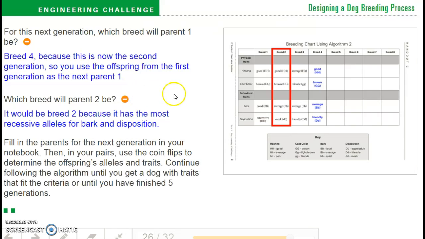Fill in the parents for the next generation in your notebook. Then in your pairs, use the coin flips to determine the offspring's alleles and traits. Continue following the algorithm until you get a dog with traits that fit the criteria or until you have finished 5 generations.